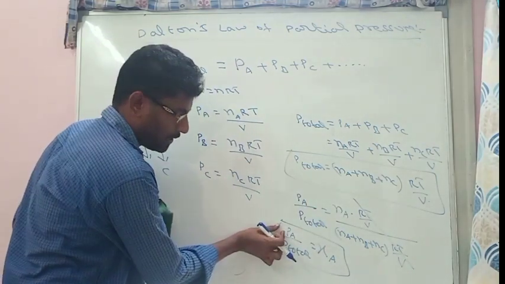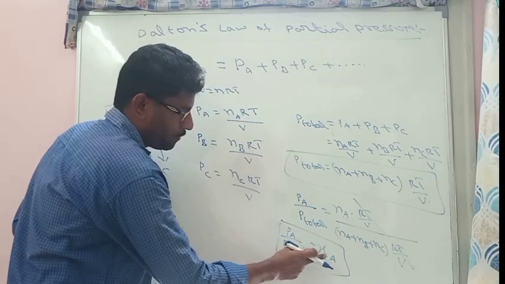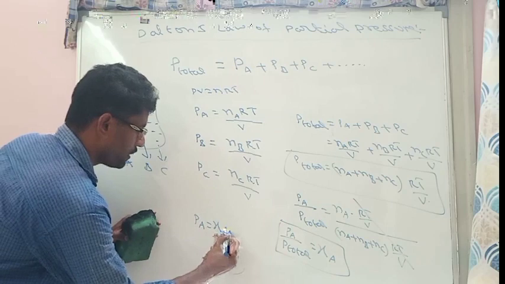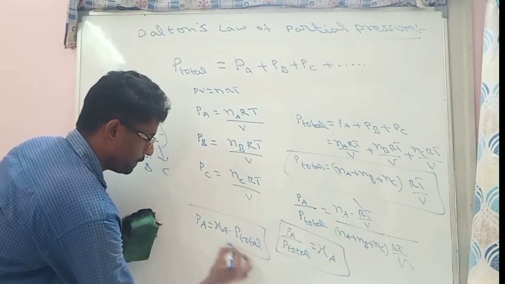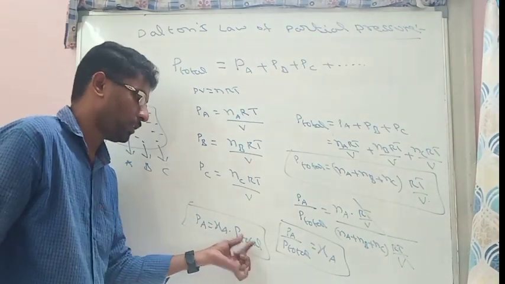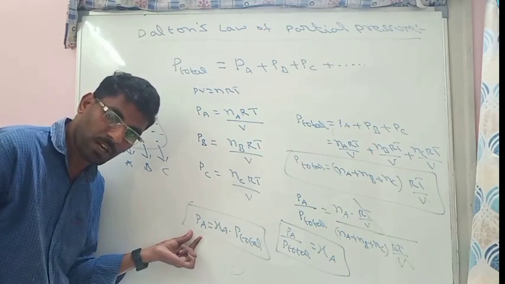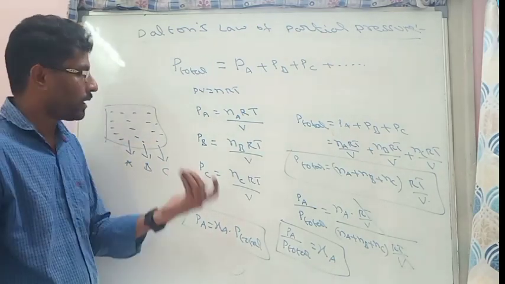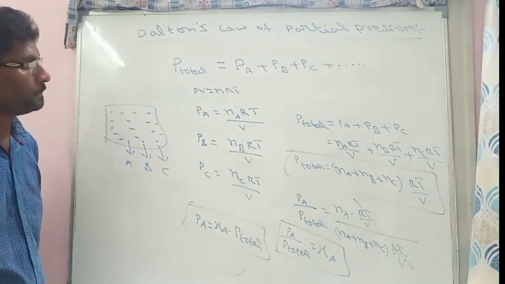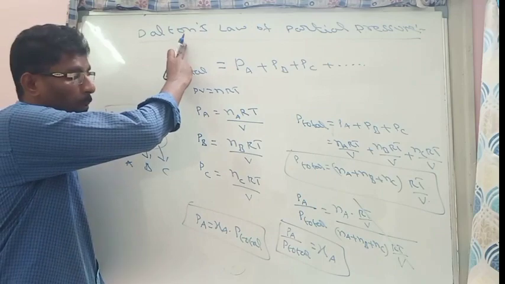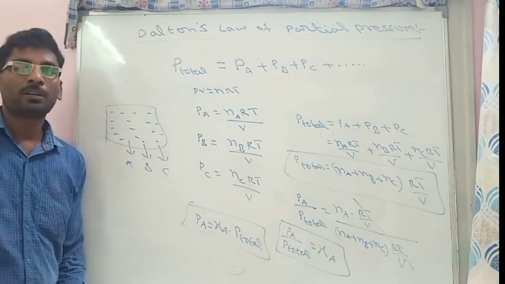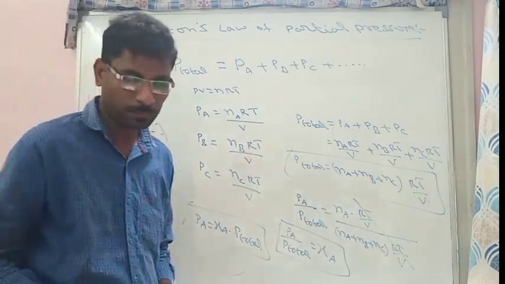So the partial pressure of any gas is equal to the mole fraction of that gas into total pressure. So PA is equal to XA into P total. We can calculate partial pressure by knowing the total pressure, and we can calculate total pressure by knowing the partial pressure. So this is Dalton's law. However, Dalton's law is only applicable to chemically non-reacting gases. So this is about Dalton's law. We will see some questions also.